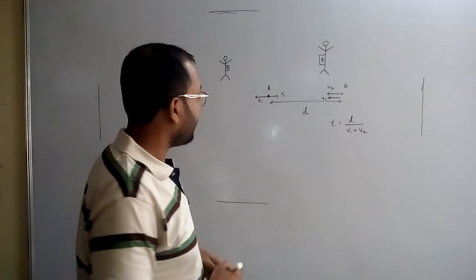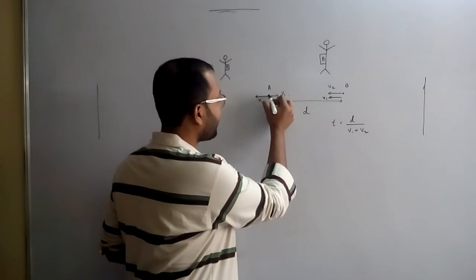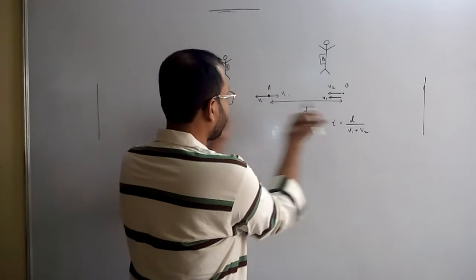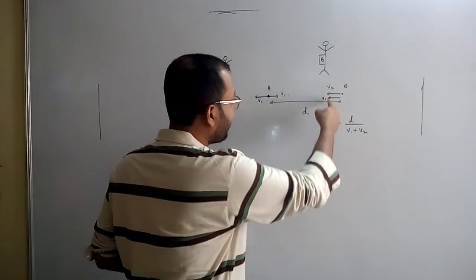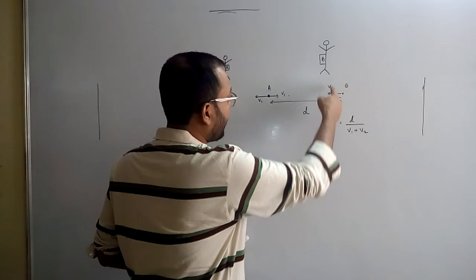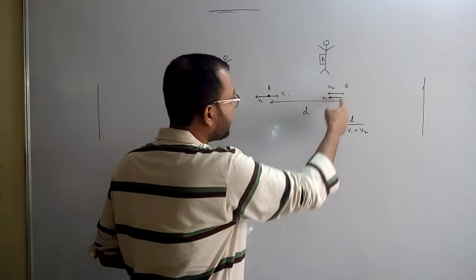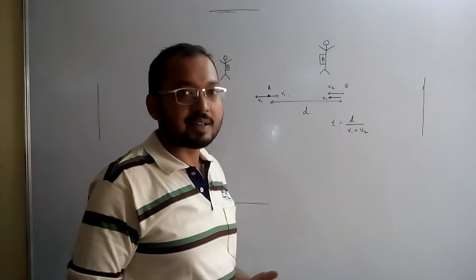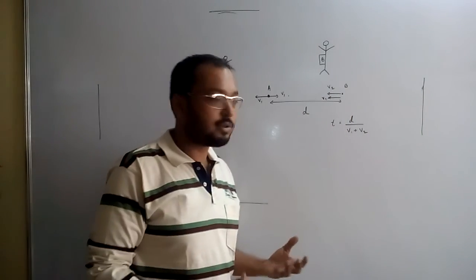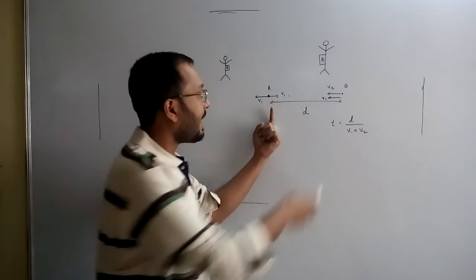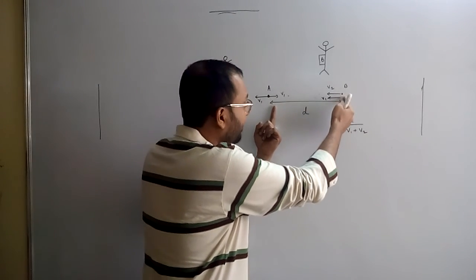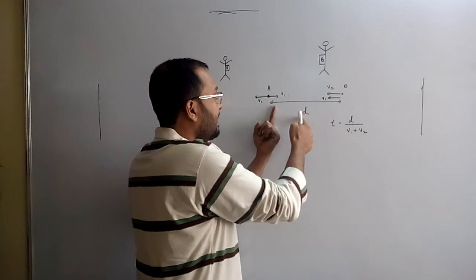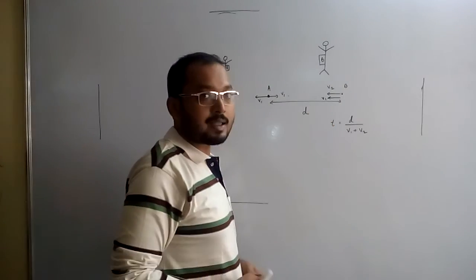From A's point of view, A will now say that I am at rest, because these two velocities are equal and opposite and they cancel each other out, and v1 and v2, because they are in the same direction, the total speed of B will be v1 plus v2. So from A's point of view, A is at rest, and B has a total velocity of v1 plus v2, and it is B who covers the entire distance d with the speed v1 plus v2.